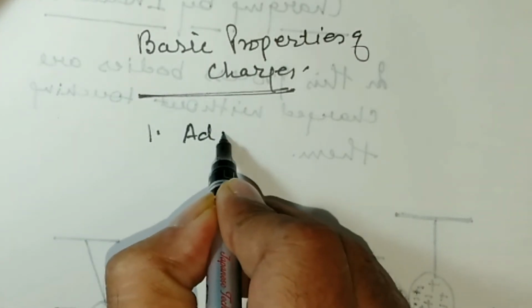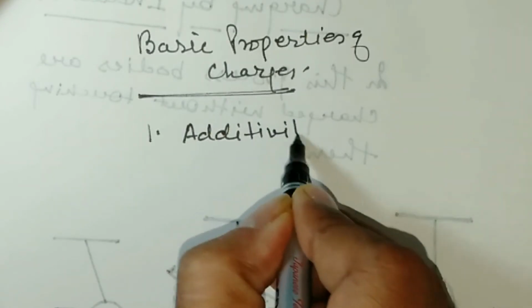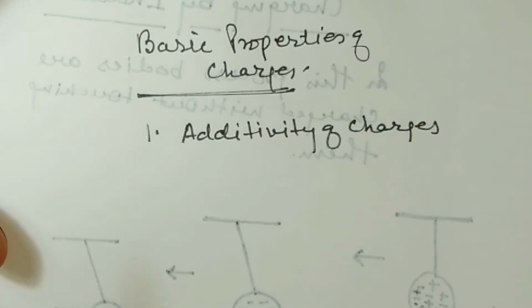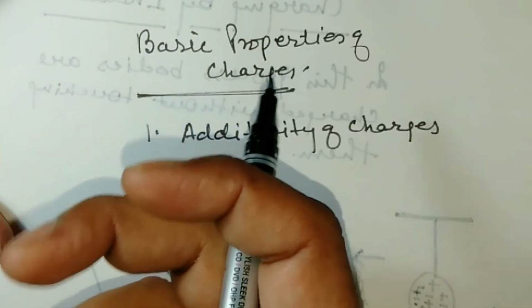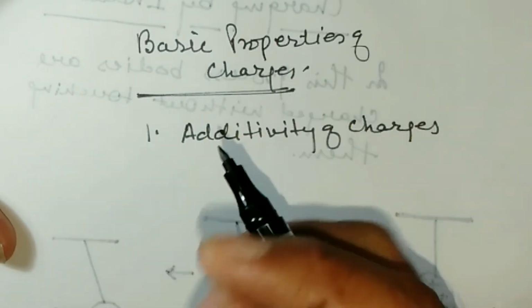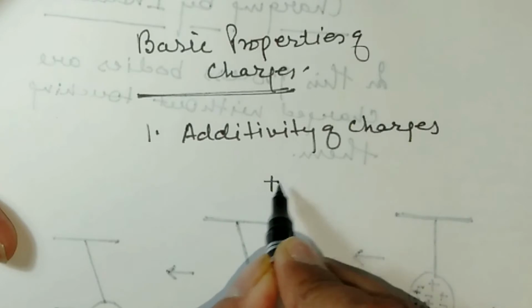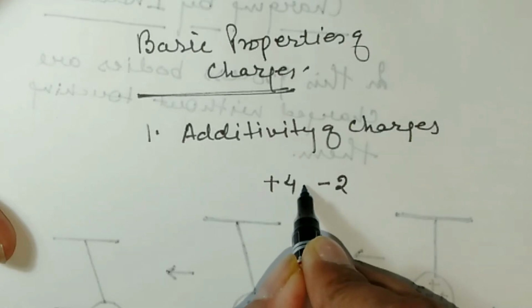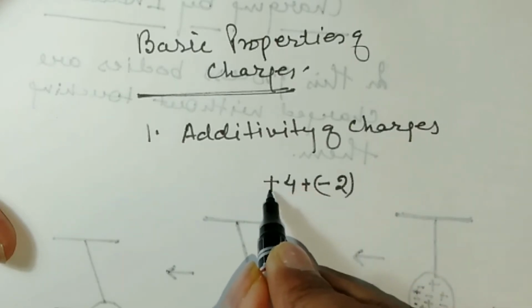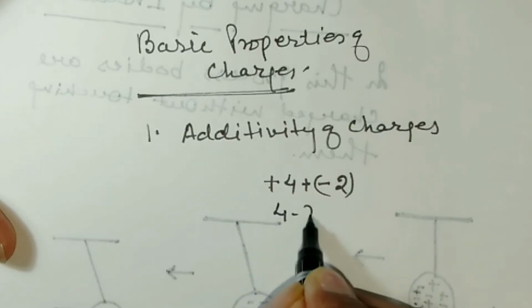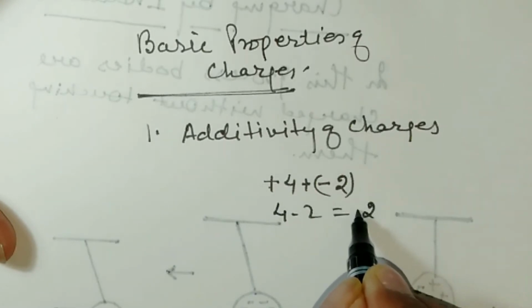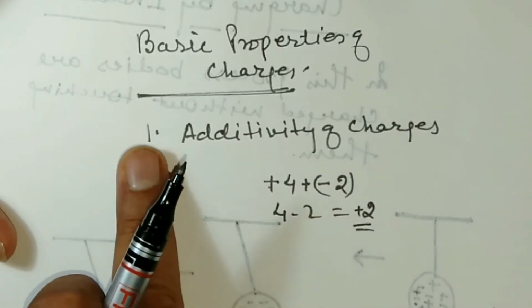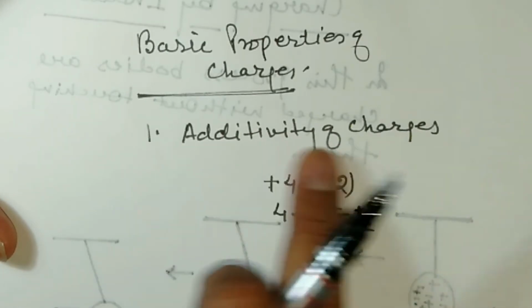additivity. Additivity of charges means that we can add the charge by the simple rule of algebra. Means if the body contains plus 4 and at the same time it contains minus 2, then we can add it algebraically, using sign. So 4 plus minus 2 means 4 minus 2, that is 2 plus, which means the body is charged by plus 2. So simply the meaning of this property is that we can add the charges.